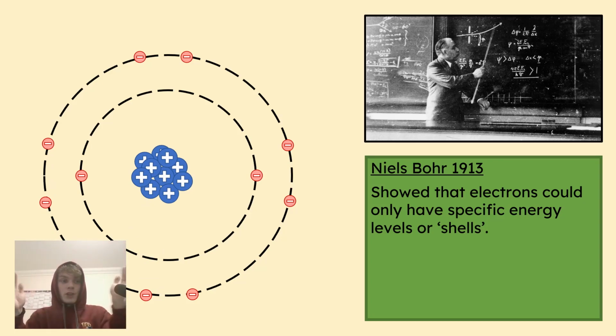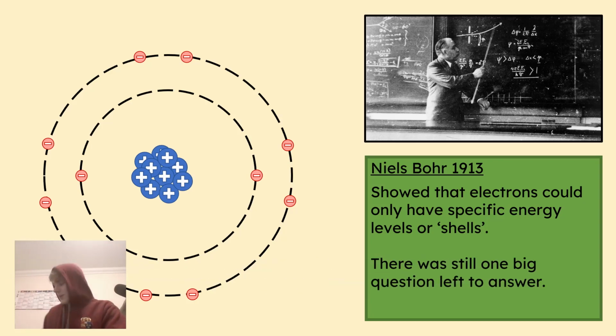2 can go in the front shell, 8 can go in the next shell, and 8 can go in the next shell, etc. Now, there's still one big question left to answer, and that is, what's going on in the nucleus? So this big piece of dough in the center doesn't make sense. The protons are all positive. They should be pushing each other away. Why are they not pushing each other away?